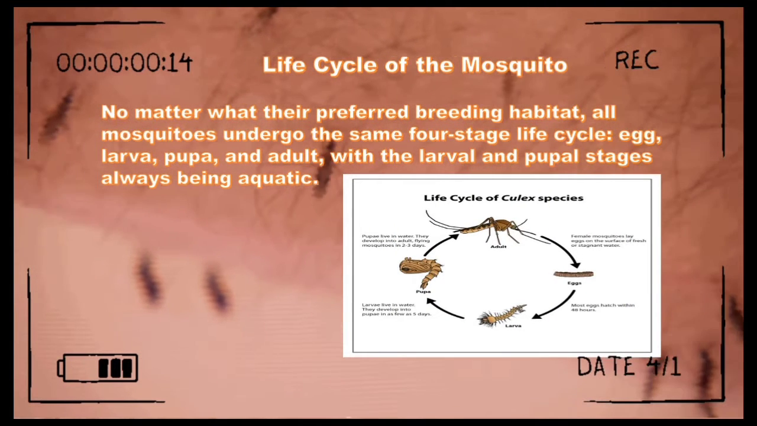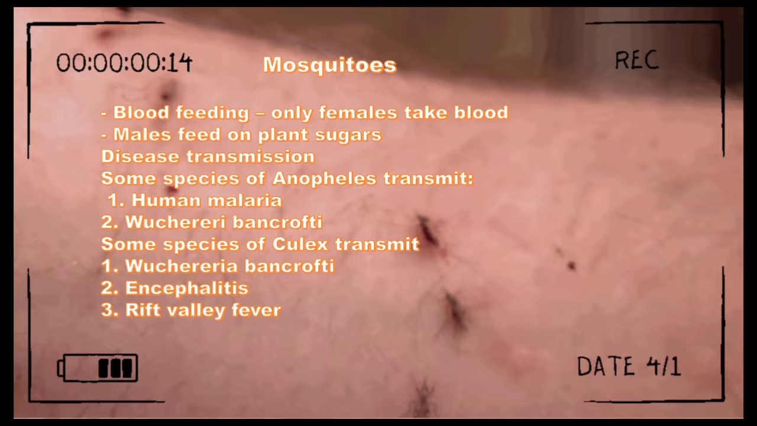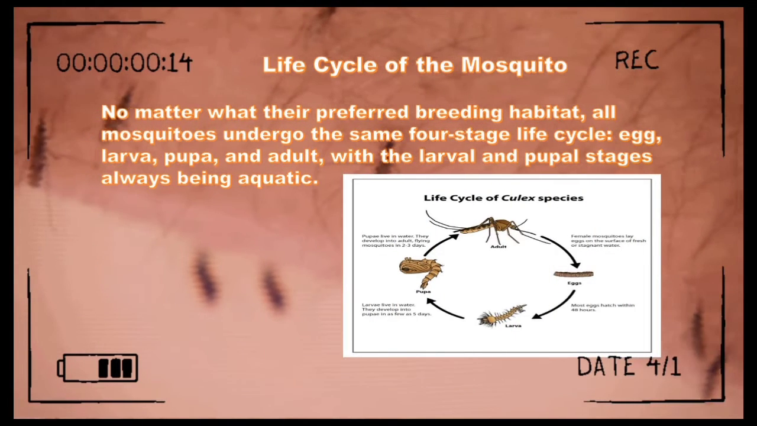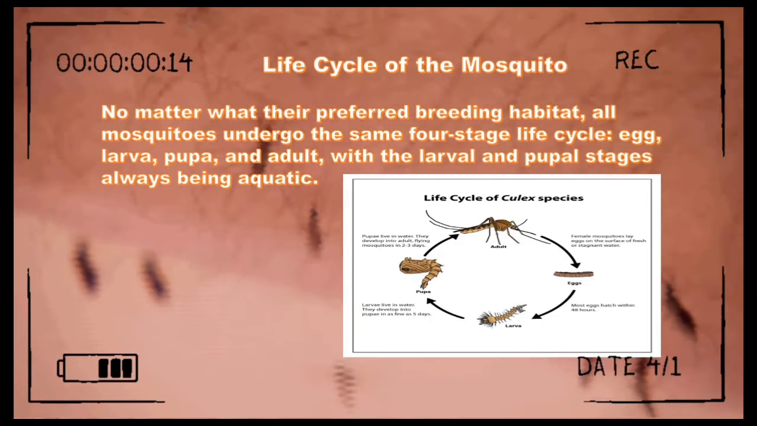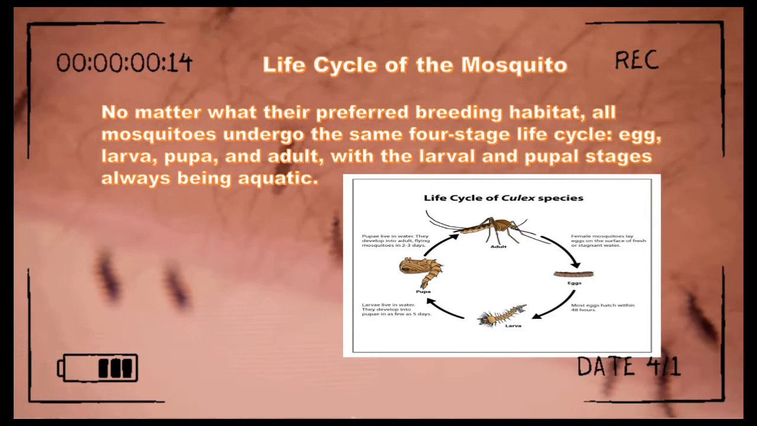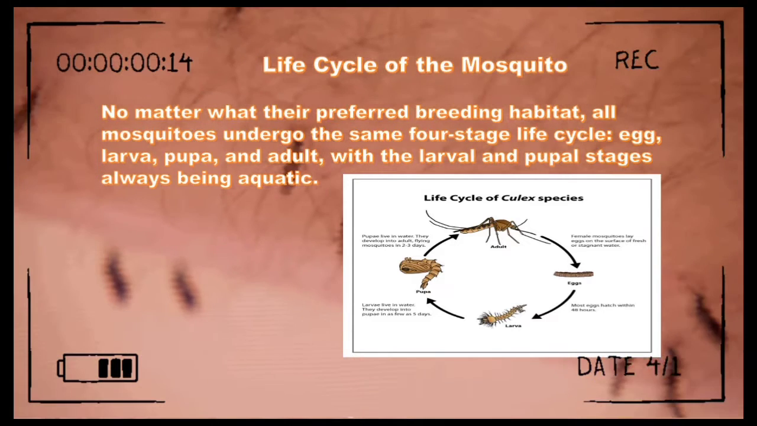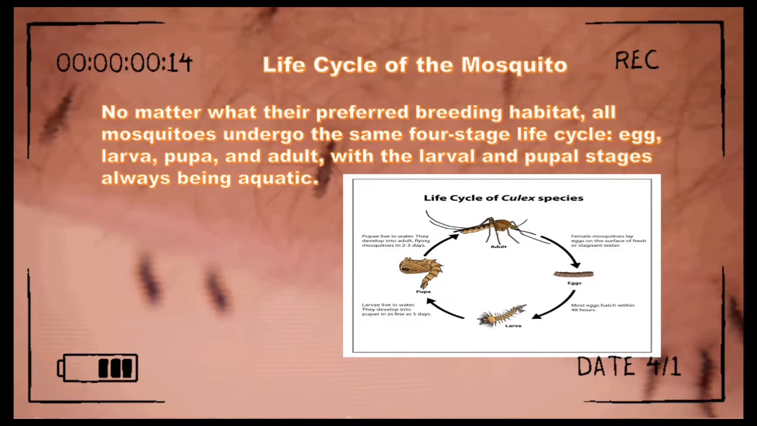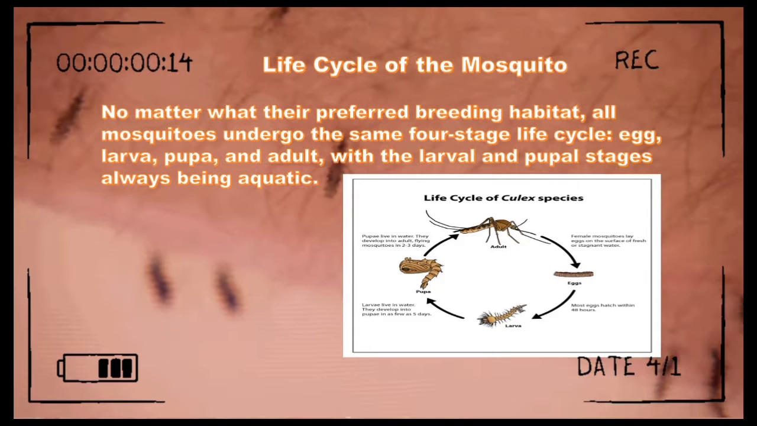The life cycle of the mosquito. No matter what their preferred breeding habitat, all mosquitoes undergo the same 4-stage life cycle: the egg, larva, pupa, and adult, with the larva and pupa stages always being aquatic.